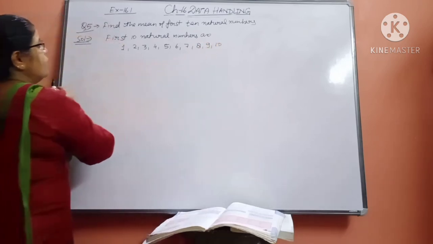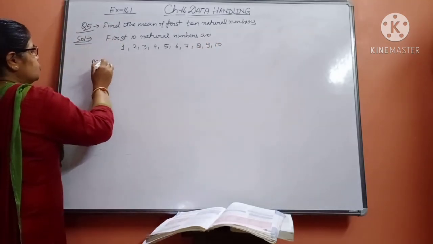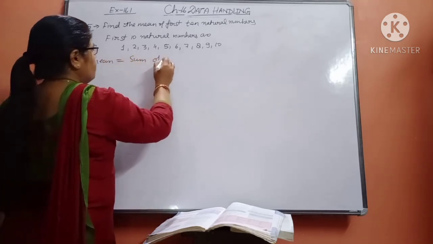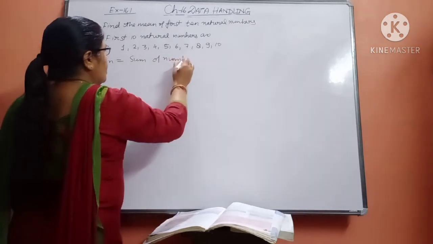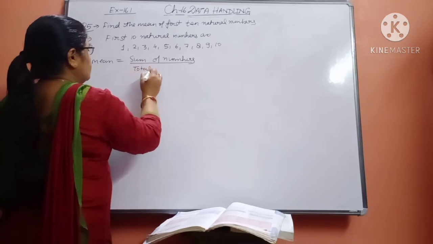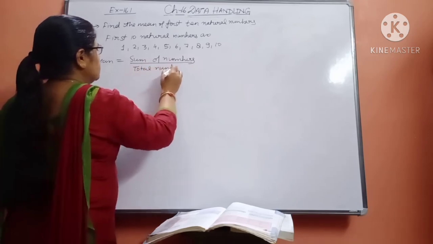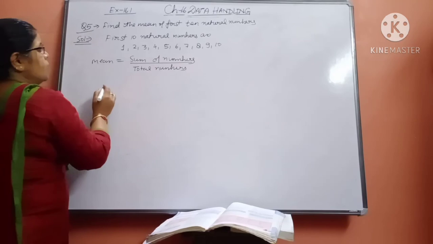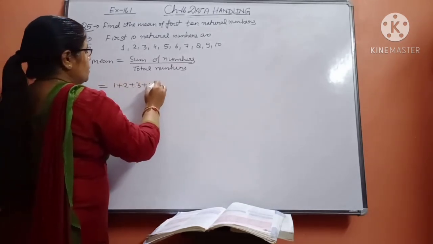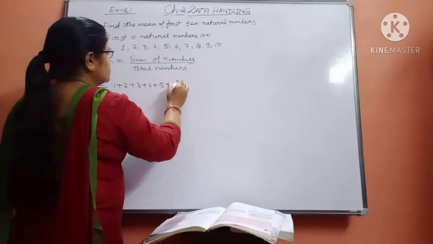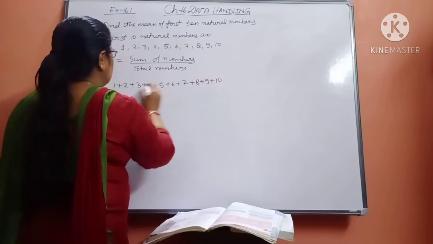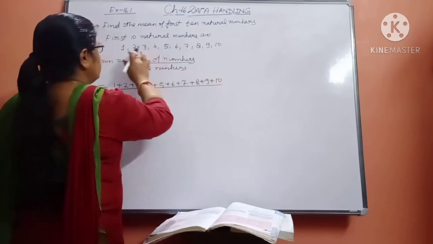Now you have to find the mean of those numbers. So mean is equal to sum of numbers upon total numbers. Always write the formula. Now see, 1 plus 2 plus 3 plus 4 plus 5 plus 6 plus 7 plus 8 plus 9 plus 10, divided by, beta, how many observations are there? 10.